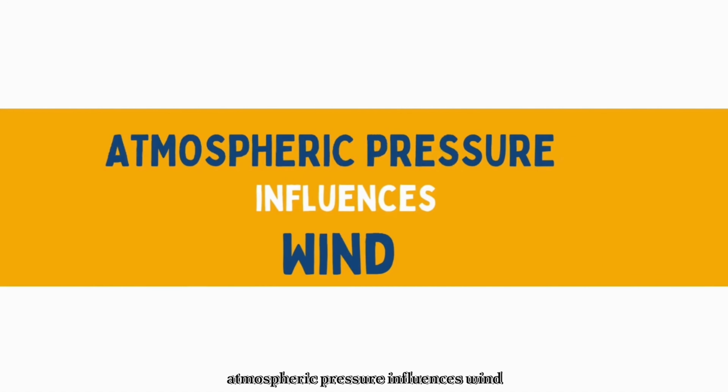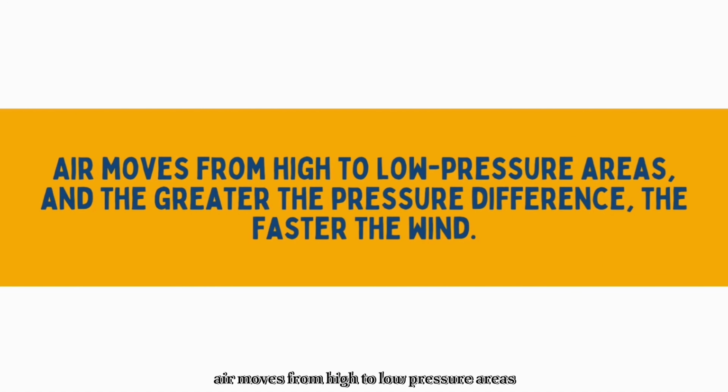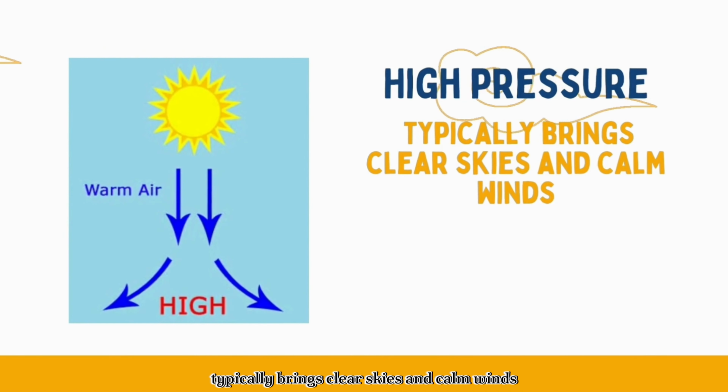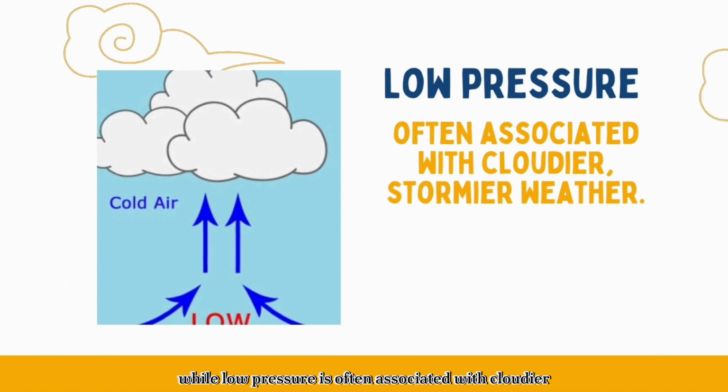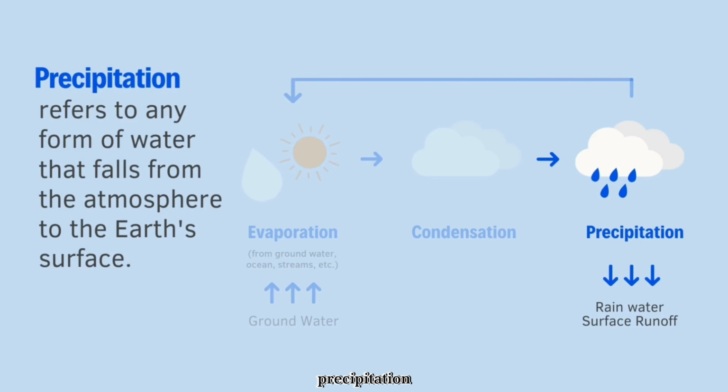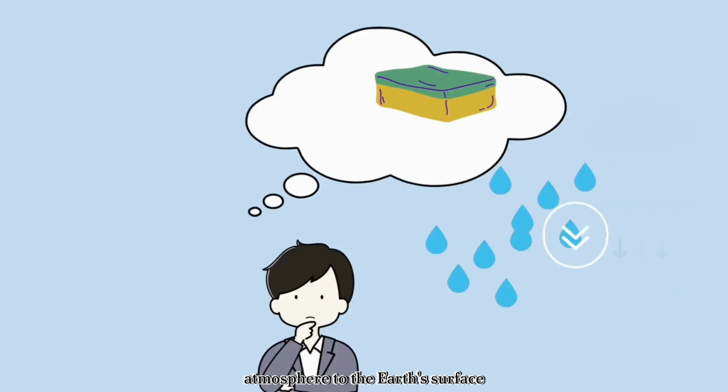Atmospheric pressure influences wind. Air moves from high to low pressure areas, and the greater the pressure difference, the faster the wind. High pressure typically brings clear skies and calm winds, while low pressure is often associated with cloudier, stormier weather. Precipitation refers to any form of water that falls from the atmosphere to the Earth's surface.